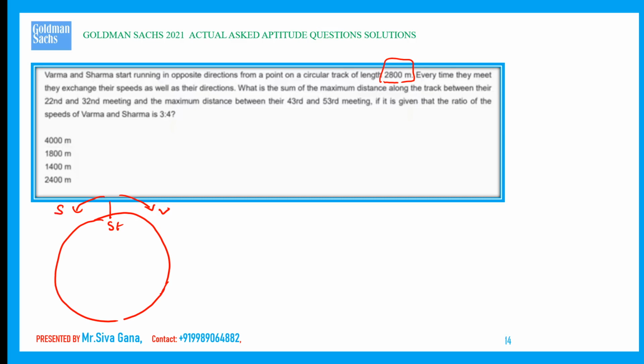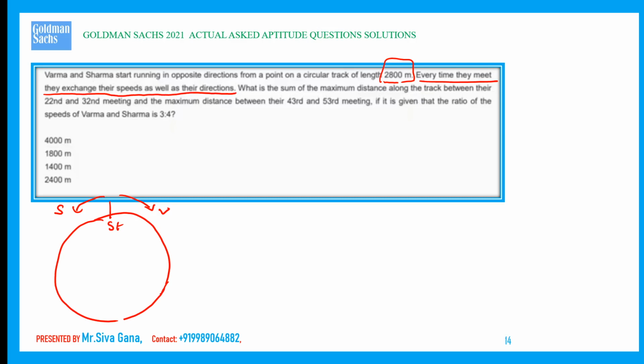Every time they meet, what happens? They are going to exchange their speeds as well as their directions. So they exchange their speeds and they also change directions. This is a very, very important point: they exchange their speeds as well as direction.